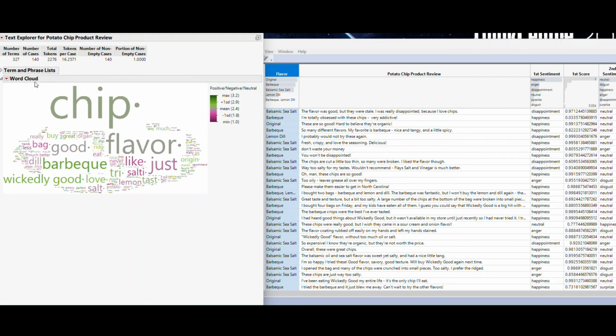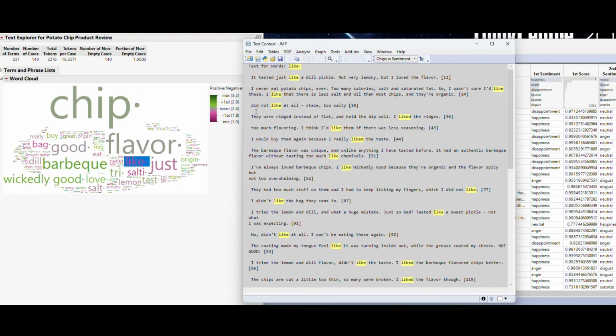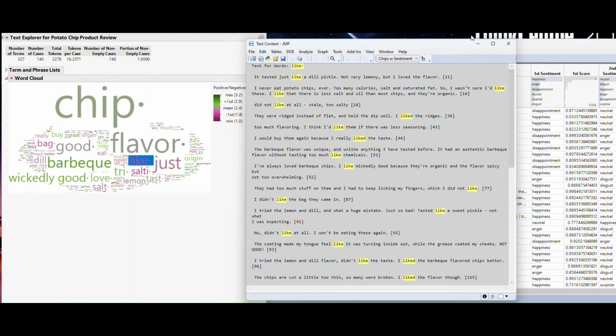The words are colored by their positive, neutral, and negative scores, red being bad. They are sized by how often they are used. Barbecue and wickedly good are in green, and are quite often used. One would expect like to be a positive word, but here we see it in red. Let's see why. It has a few cases of positive usage, but then there are lots of negative uses. Not like, didn't like, as well as other sentences of negativity.